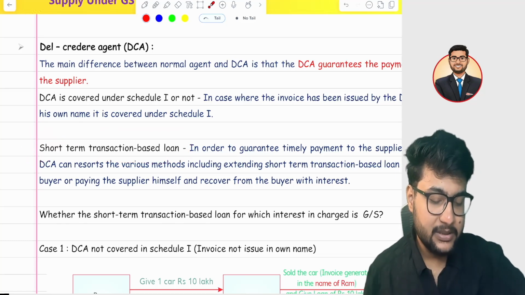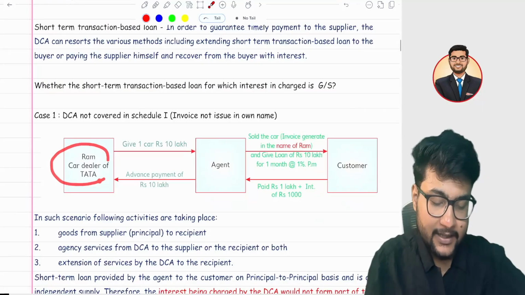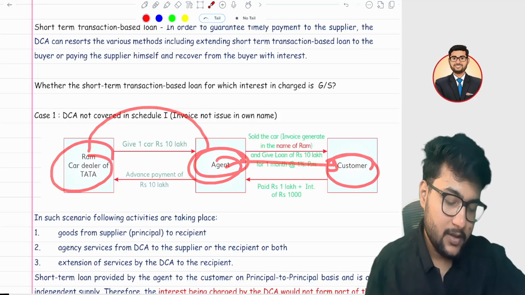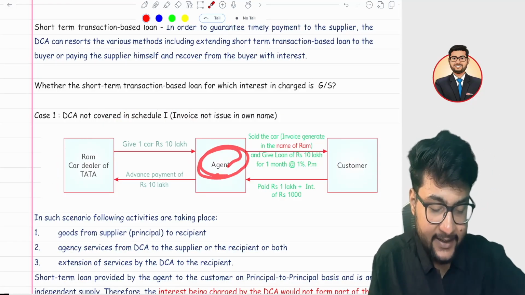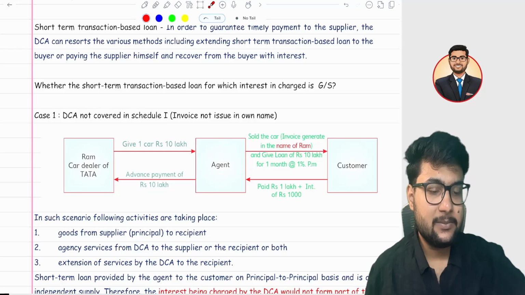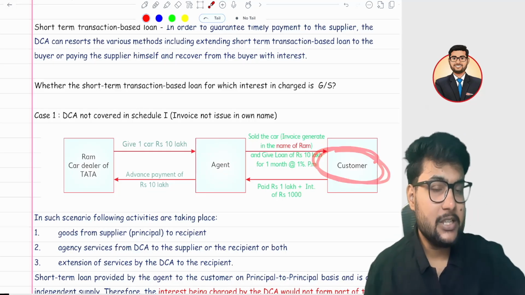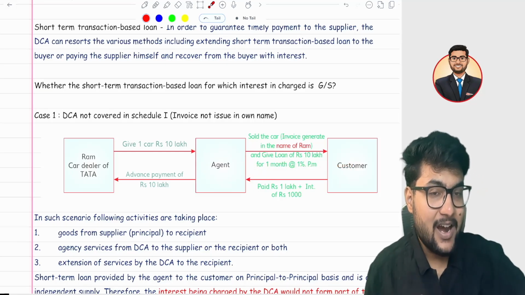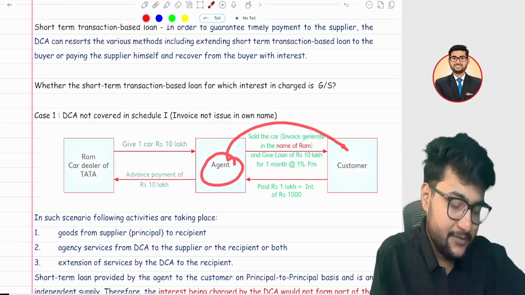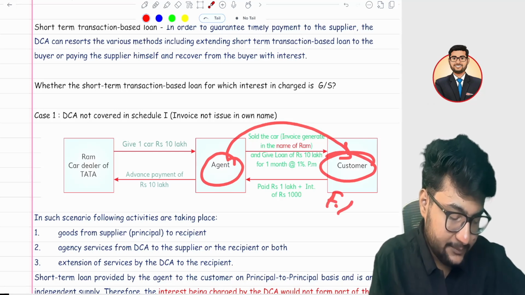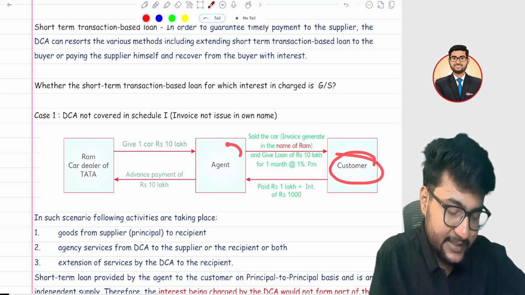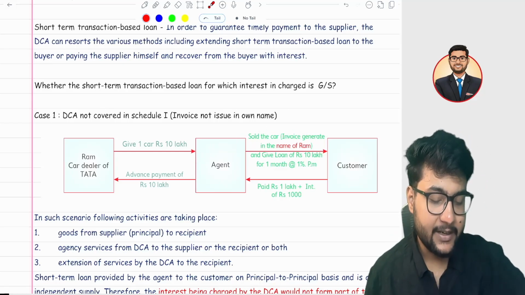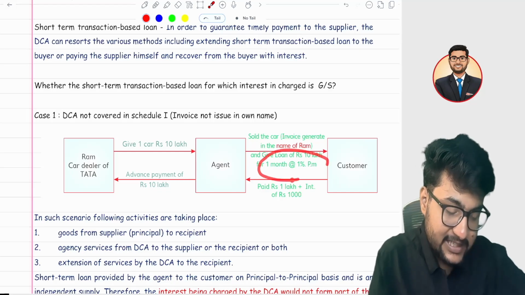What is a short term transaction based loan? Simply, this is a Tata car dealer. The Tata car dealer has an agent, and the agent sells the car to a customer. Suppose he's a del credere agent, and as a del credere agent he paid the advance money to his principal. But the customer is not financially sound, and he asks for some financial credit. Sir, can I pay after a certain point of time? So the agent gives some short term financial loan. It means the agent says you can pay after a certain point of time if you don't have any money right now. It means he can charge an amount as well.